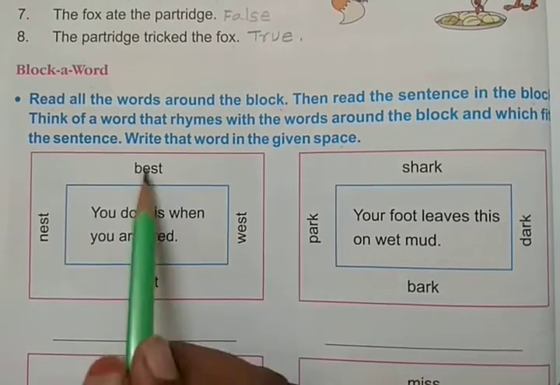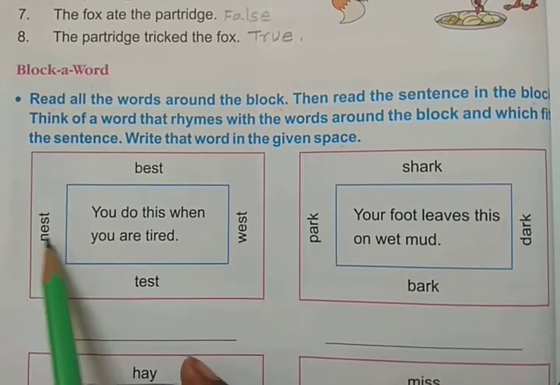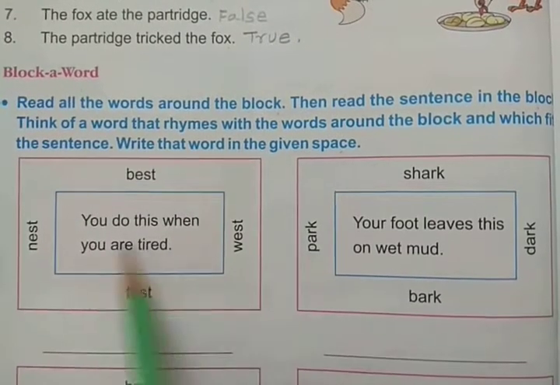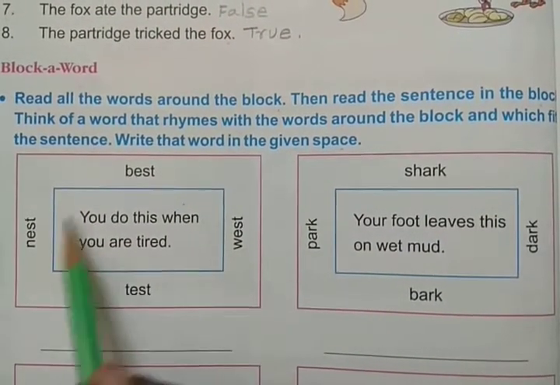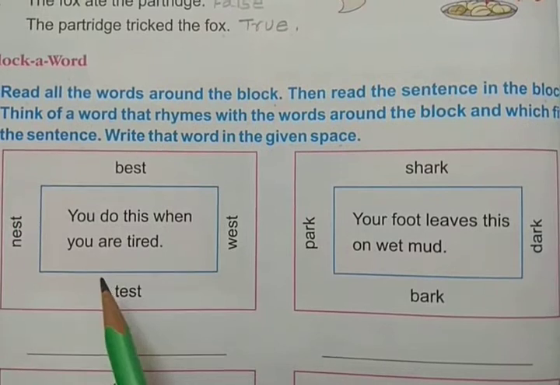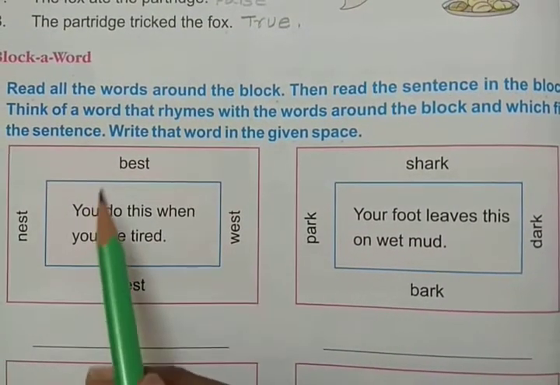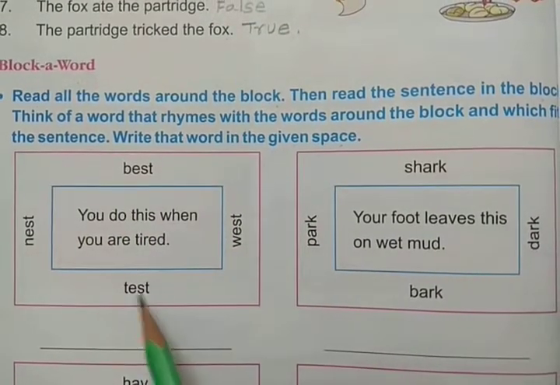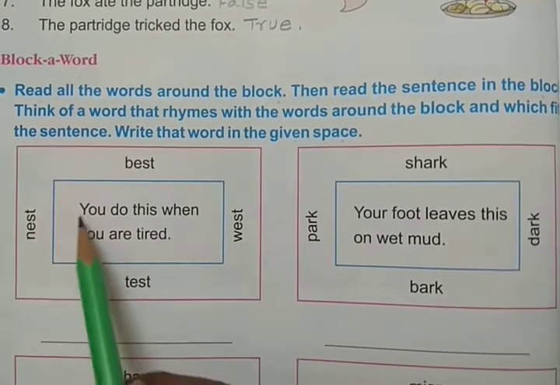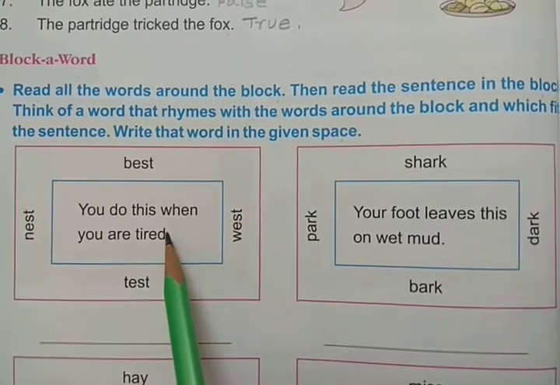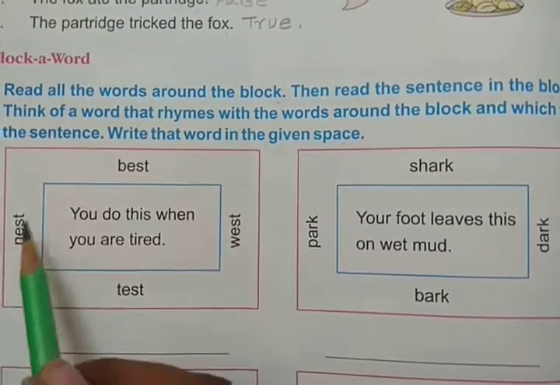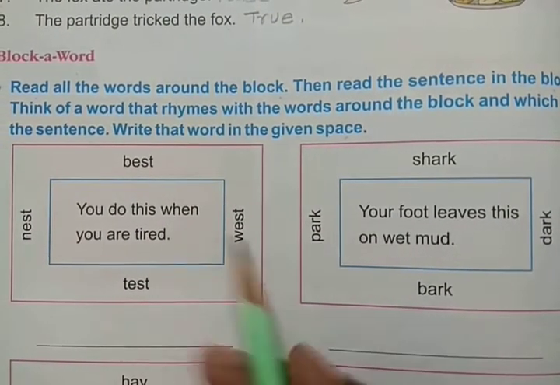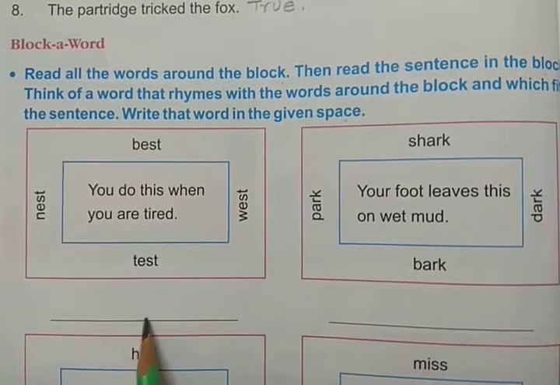Okay. Here you can see some words. Around the block you can see some words. 4 words you can see. Okay. Then we should read the sentence in the block. And again we should think of a word that rhymes with the words around the block and which fits the sentence. So we should write the answer for this sentence that rhymes with these words, okay, around this block, and we should write the answer here in this space.